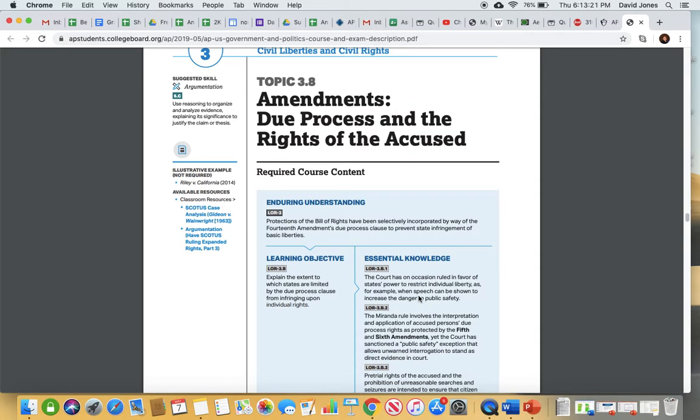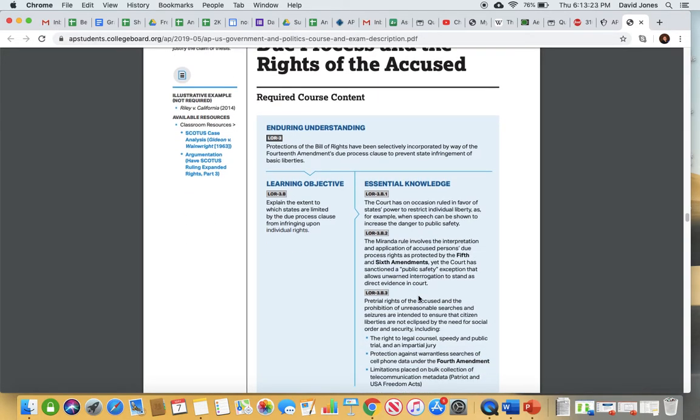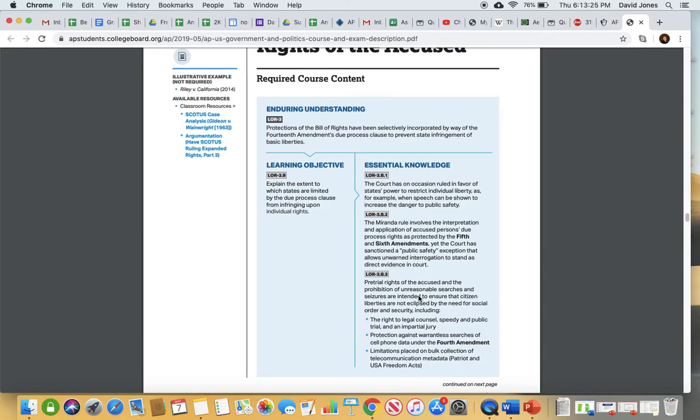3.8, amendments relating to due process and rights of the accused. So big things here from the Fifth and Sixth Amendments, particularly relating to these ideas. So if you look here on the right, it says the court has on occasion ruled in favor of states' power to restrict individual liberty, as, for example, when speech can be shown to increase the danger to public safety. So we talked about certain cases there.